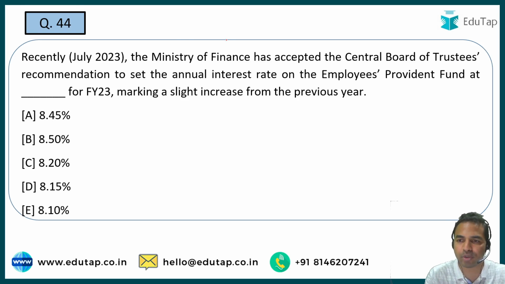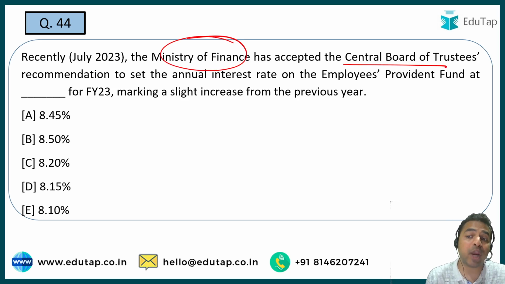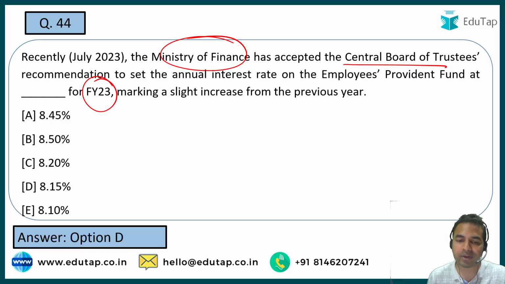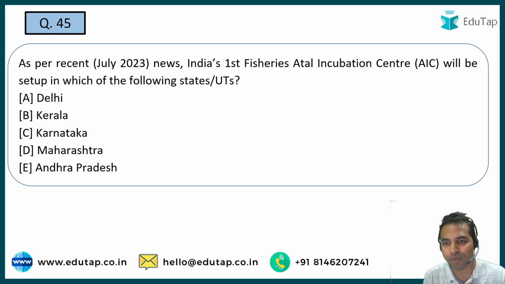Next question. So the Ministry of Finance has recently accepted a recommendation of the Central Board of Trustees, under which they are setting the annual interest rate on the Employees Provident Fund, and you have to tell me what is that particular rate for the fiscal year 2023. Basically, they have slightly increased the rate from the previous year. What is that rate? That rate is 8.15%. So guys, these are very direct questions, that is why I'm not discussing them in a detailed manner. Moving on to the next question.